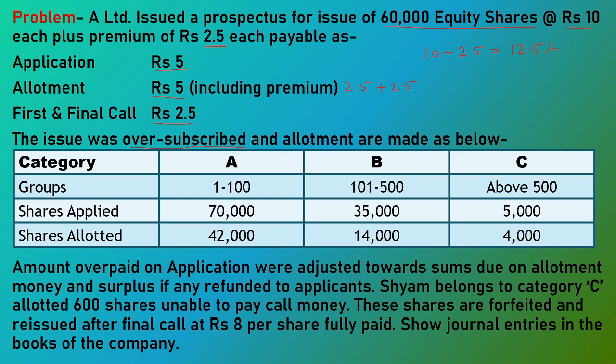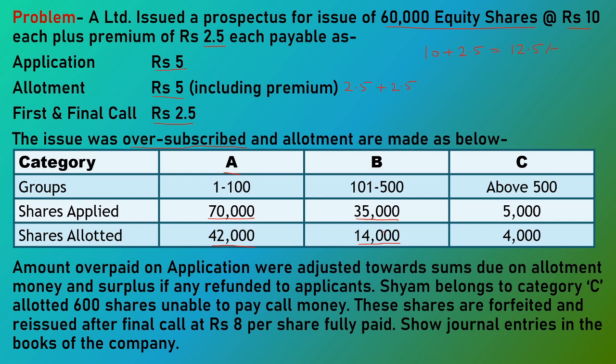Now the company divides the shareholders in 3 categories. In category A, the company puts shareholders who apply for less than 100 shares. Here the company receives applications for 70,000 shares and the company allotted 42,000 shares. In category B, those shareholders who apply for more than 100 shares but less than 500 shares. Here the company receives applications for 35,000 shares and the company allotted 14,000 shares.